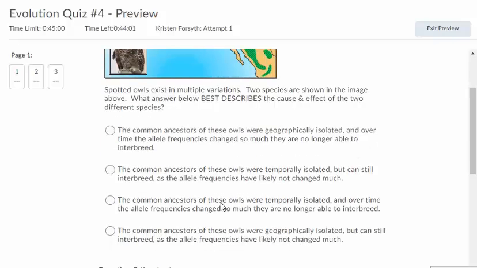Okay, if we look at our options, common ancestors were geographically isolated, and over time the allele frequencies changed so much they are no longer able to interbreed. Common ancestors of these owls were temporally isolated. Basically it's talking about the common ancestors for all of them. Through process of elimination, we need to know what temporally isolated or geographically isolated means.